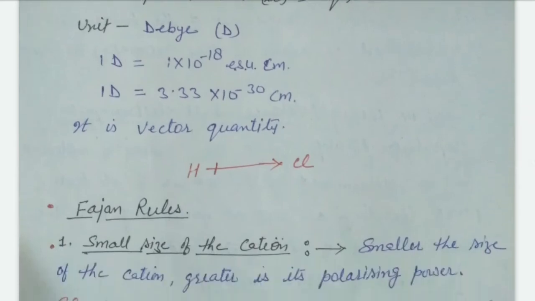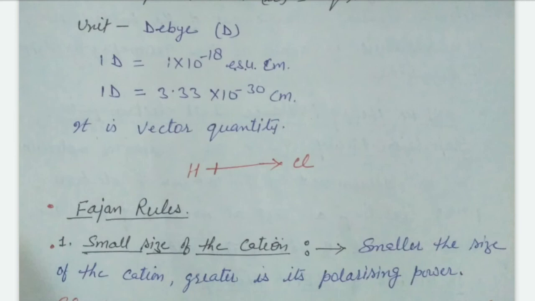Right? Take HCl. We know that chlorine is more electronegative than hydrogen, and they do not share the electron pair equally, right? Therefore, chlorine has a partially negative charge and hydrogen has a partially positive charge. The arrow indicates the direction from positive to negative charge.